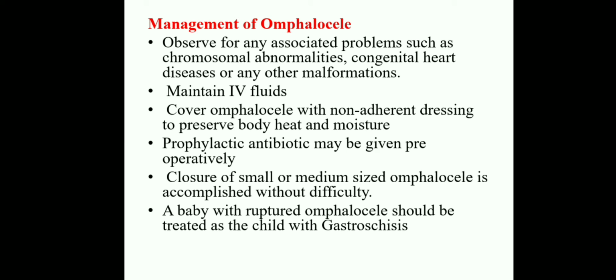Okay, if it is a very small or medium size omphalocele, you should do the surgery without difficulty. A baby with a ruptured omphalocele should be treated as a child with gastroschisis. If any omphalocele is ruptured, at that time you should do the surgery. Okay, this is about the management of omphalocele.